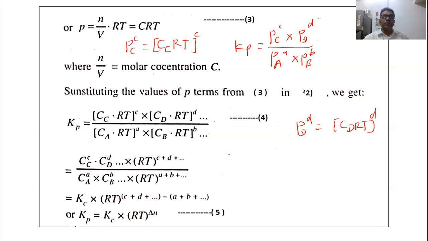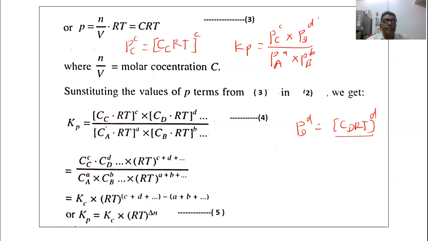Similarly for the reactants. So you can see the equation can be written this way: Kp is equal to, as P equals CRT, Pc is the concentration of the product C into RT raised to power c, and for D, the concentration of the product D into RT raised to d, divided by, similarly for the reactant, the concentration of the reactant A into RT raised to a, multiplied by the concentration of the reactant B into RT raised to b.